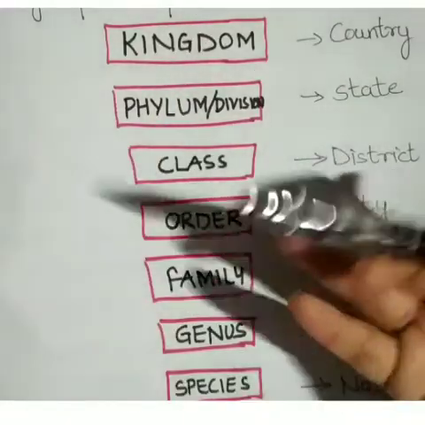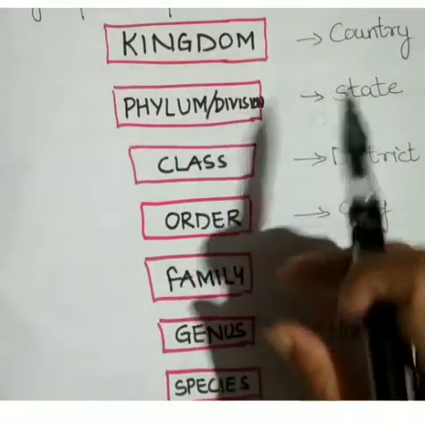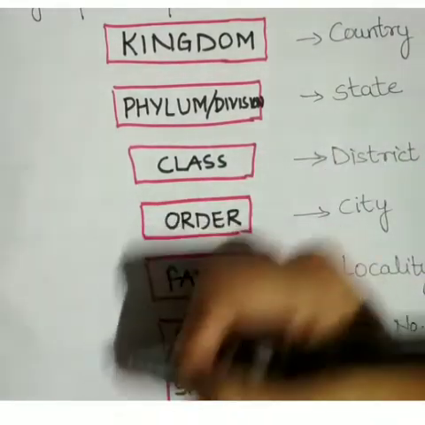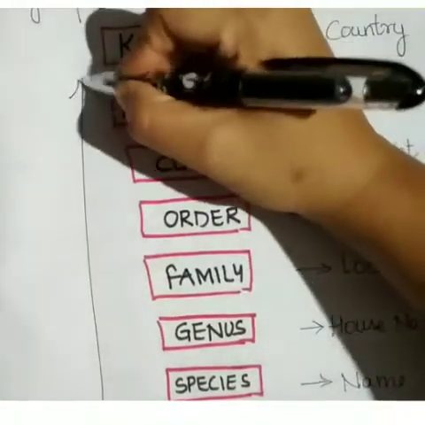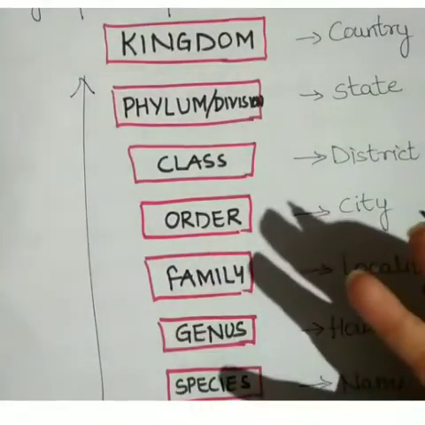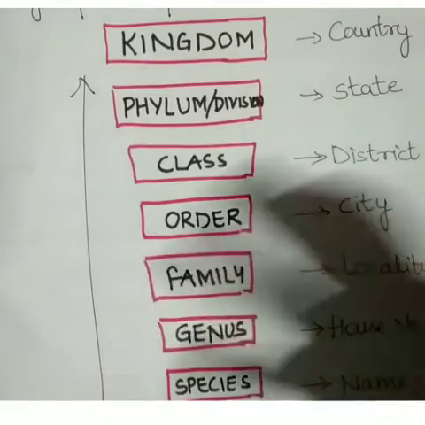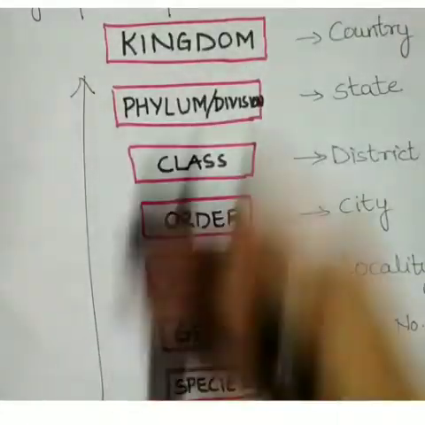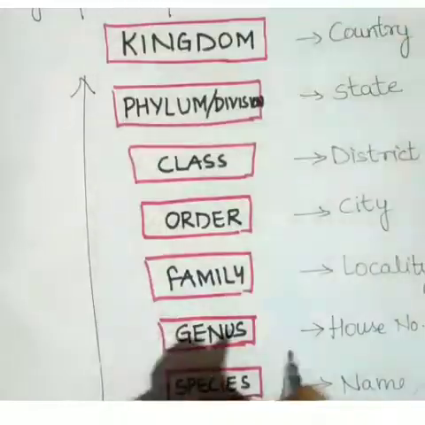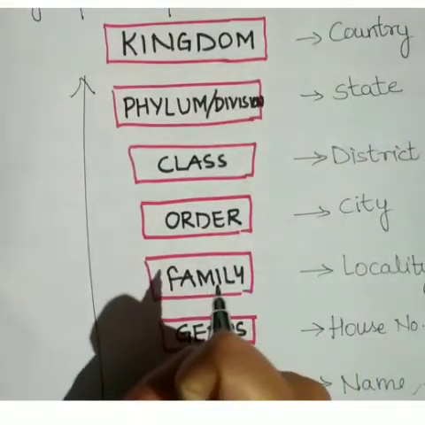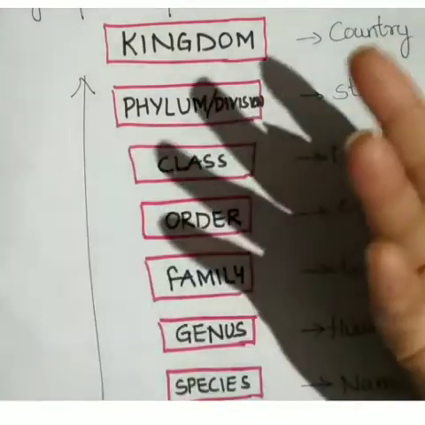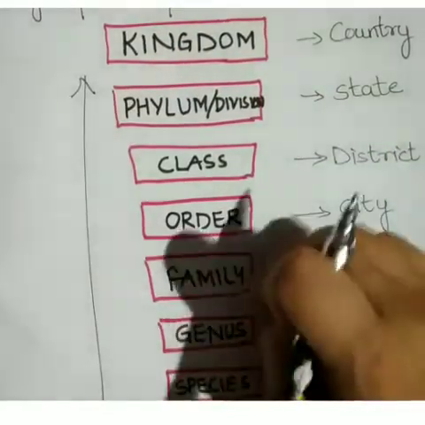The categories in the hierarchy are placed in ascending order. That means as we go upwards, the number of similar characters decreases, and as we go downwards, the number of similar characteristics increases. So this is about the hierarchy of classification.